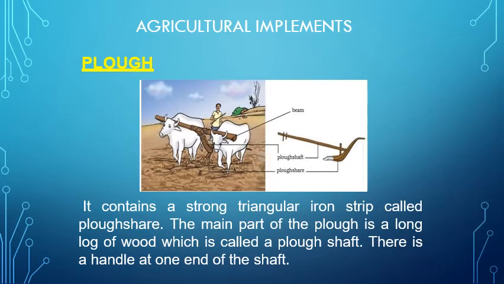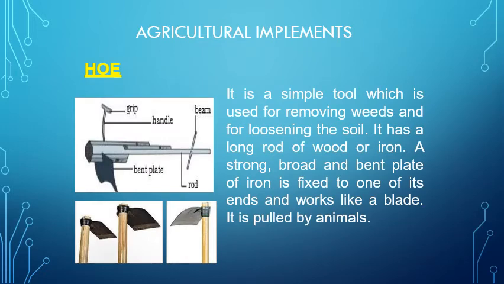Now, a plow consists of a triangular iron strip called the plowshare. You can see the plowshare in the picture also. Then the main part of the plow is a long log of wood that is known as the plow shaft. There is a handle at one end of the shaft. The second agricultural instrument is the hoe, which is a strong, broad and bent plate of iron fixed on one end and works like a blade. It is pulled by animals also.